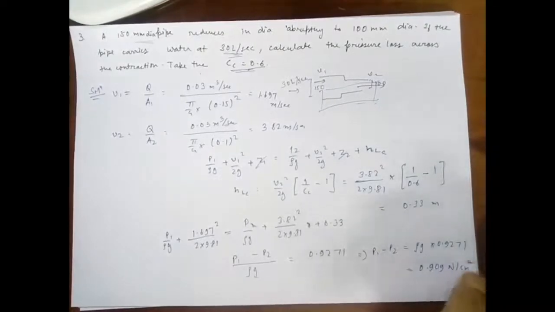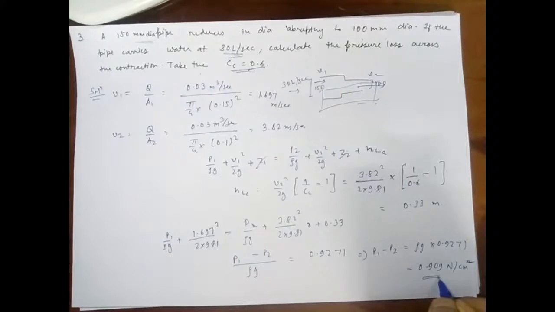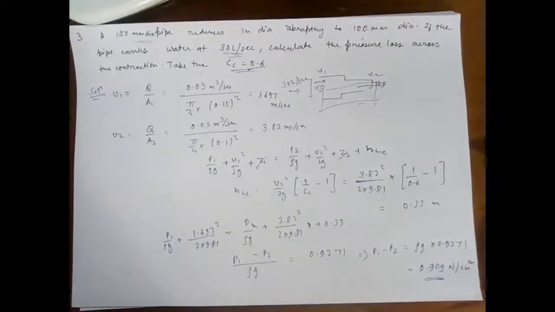So the pressure loss across the contraction is 0.909 Newton per centimeter square.